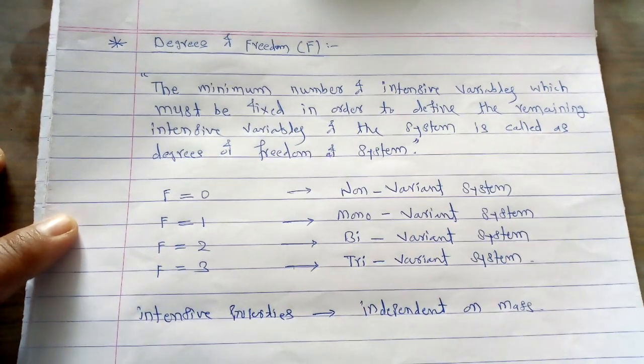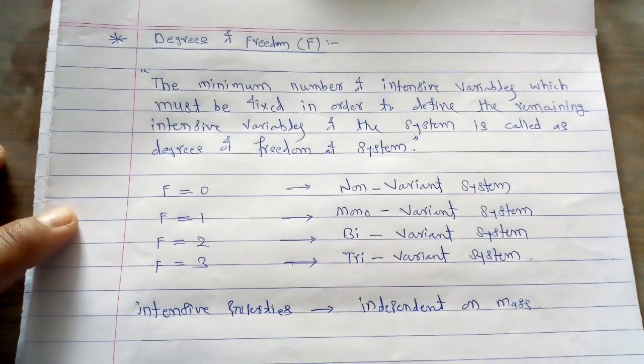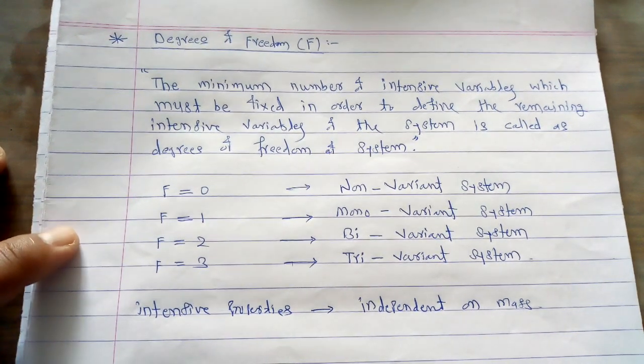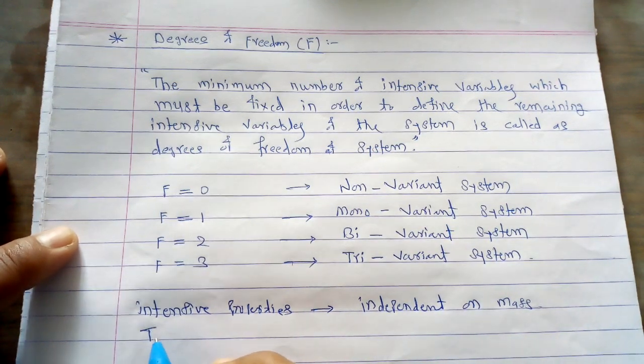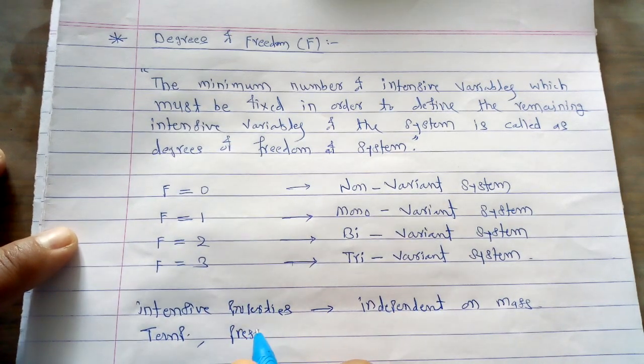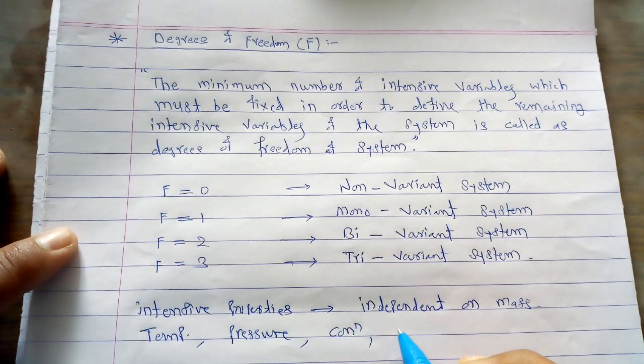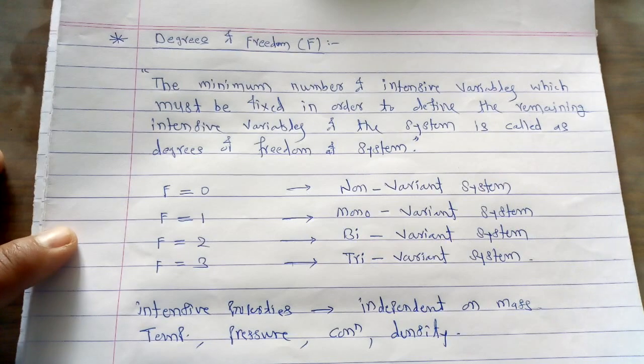There are different examples which belong to these intensive properties. These properties may be temperature, pressure, concentration, or density. These types of properties are called the intensive properties.